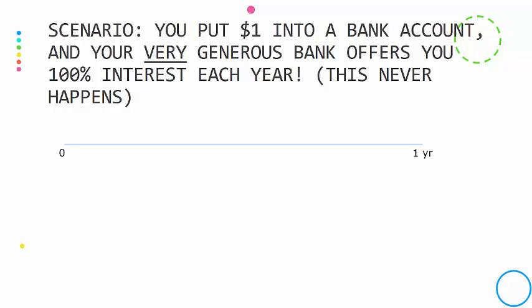If I do a timeline, and I go from time 0 all the way to 1 year, there's my timeline for the whole year, and I put $1 into my account. Well, at the end of the year, I should have $2 in my account because I already had $1, and then the bank's going to pay me 100% of the dollar I started with. So I have $2 in my account.